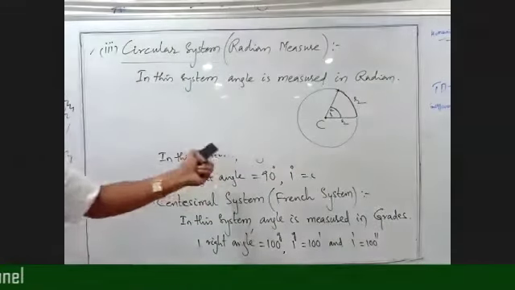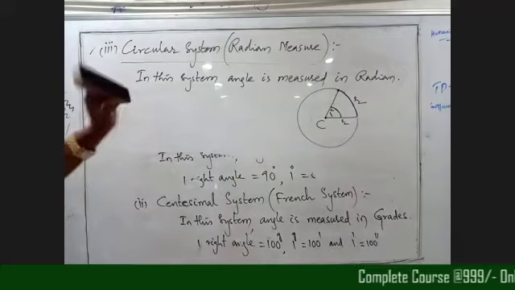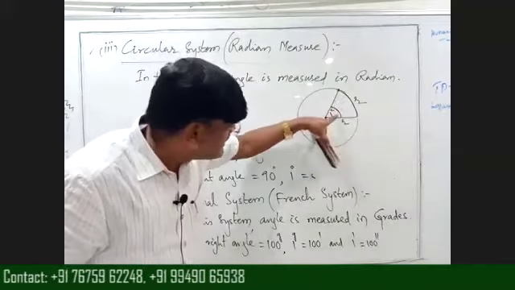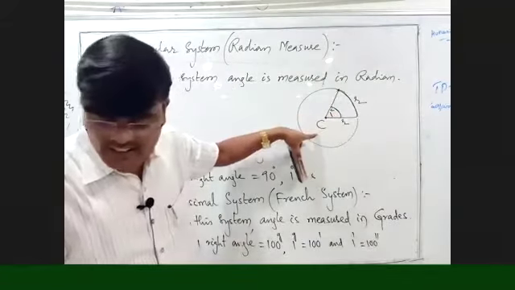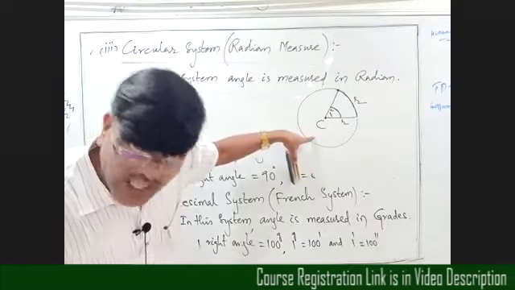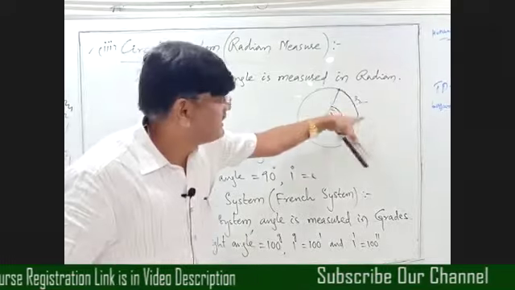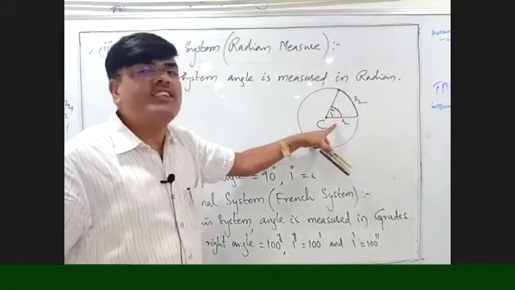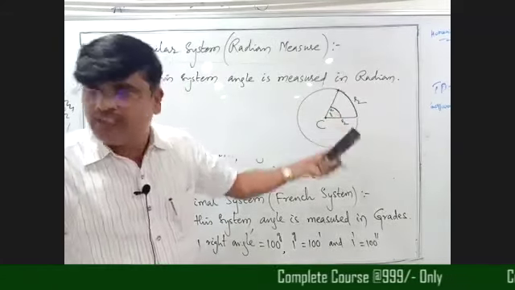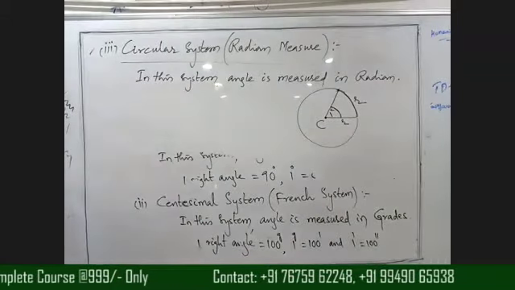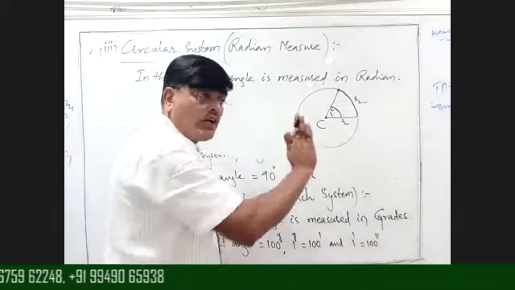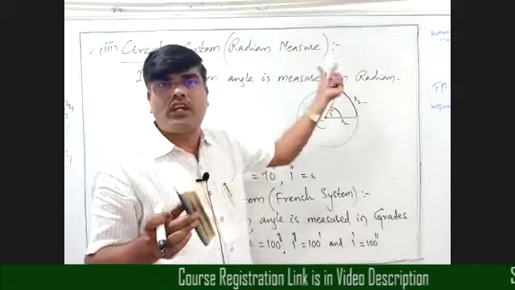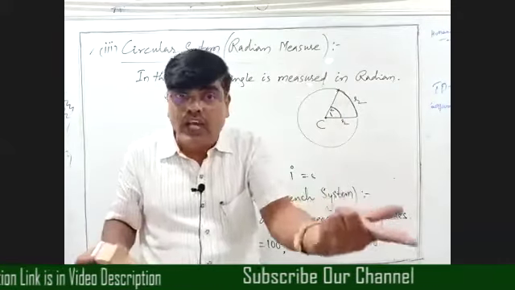Now with this diagram, we can state the definition better. What is the definition of radian? Radian is the angle subtended at the center of a circle by an arc whose length is equal to the radius of the circle. From this diagram only we can write the definition. We have to understand this concept, beta. We are not just memorizing formulas for each and every one. To know the definition, we have to draw a diagram, and from the diagram we have to state the definition.